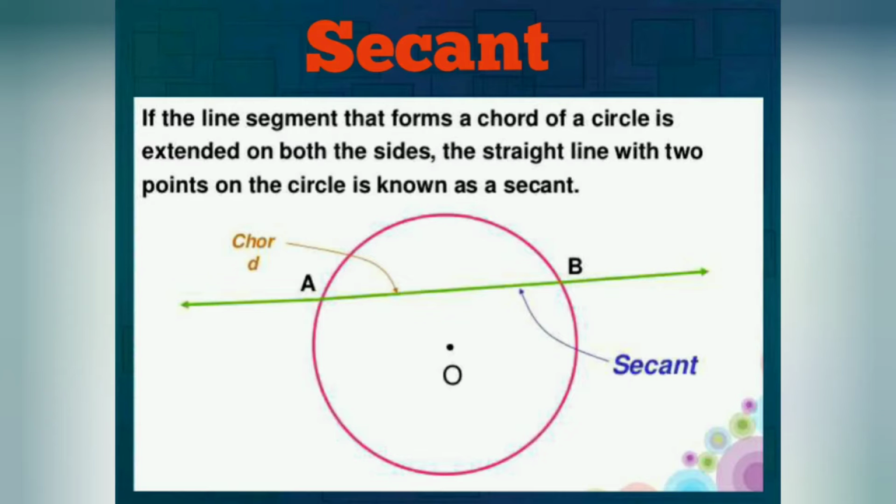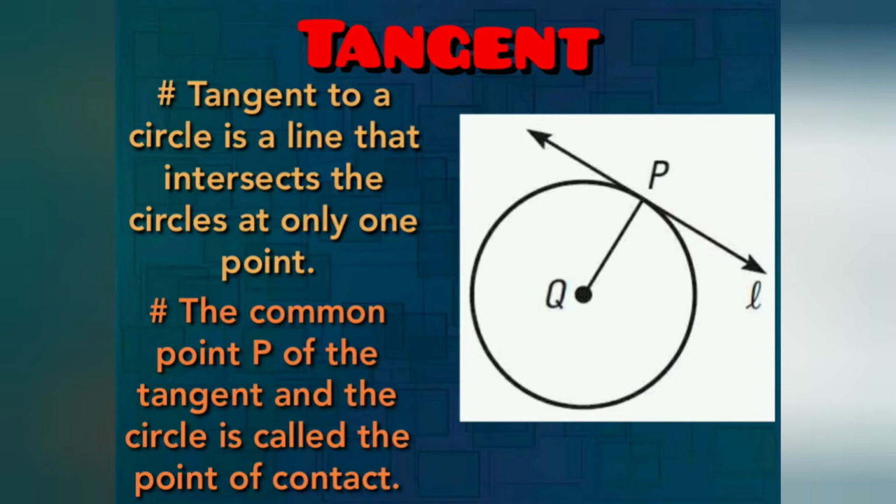Now tell me students, what is the meaning of secant? If the line segment that forms a chord of a circle is extended on both sides, the straight line with two points on the circle is known as a secant. Clear, children? The secant touches the circle in two points. Two intersecting points will be there. Next, tangent. A tangent to a circle is a line that intersects the circle at only one point.